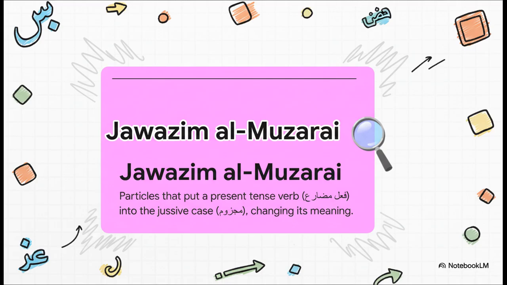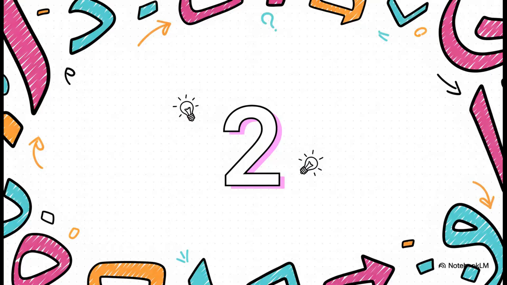Now, jussive is basically a mood for commands or prohibitions or consequences. So this isn't just some tiny little spelling change. It fundamentally alters what the verb is doing in the sentence. Now, the good news here is that we can break all of these powerful particles down into just two main categories. And it all boils down to one simple question. Do they affect one verb or do they affect two?